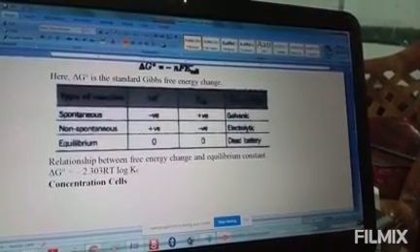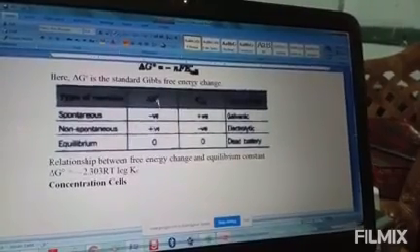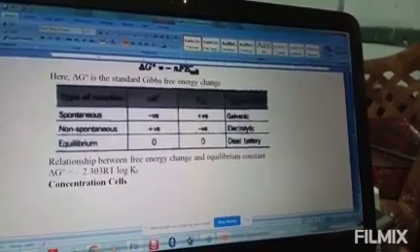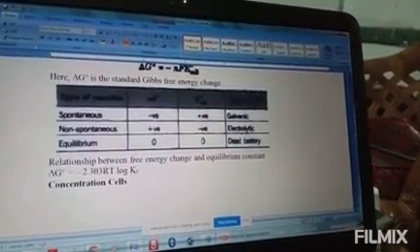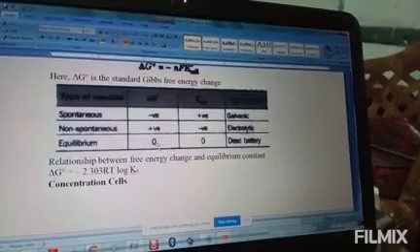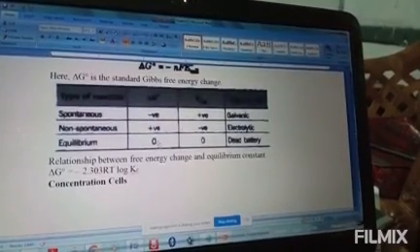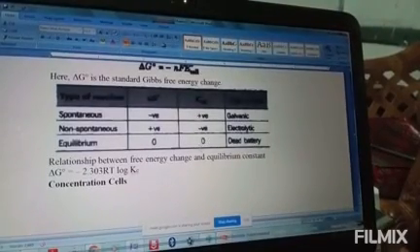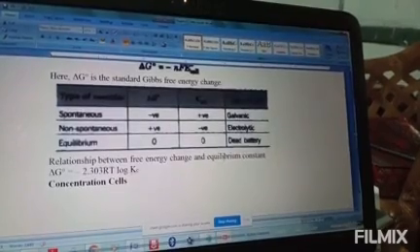Like this one, non-spontaneous means E cell should become negative, and that comes in the case of an electrolytic cell. Okay, and then in a dead battery, when the battery is dead, it means no work is done, and no work means Gibbs free energy becomes zero. Then E cell will be zero. Okay, so we can find a relation between free energy change and equilibrium constant.